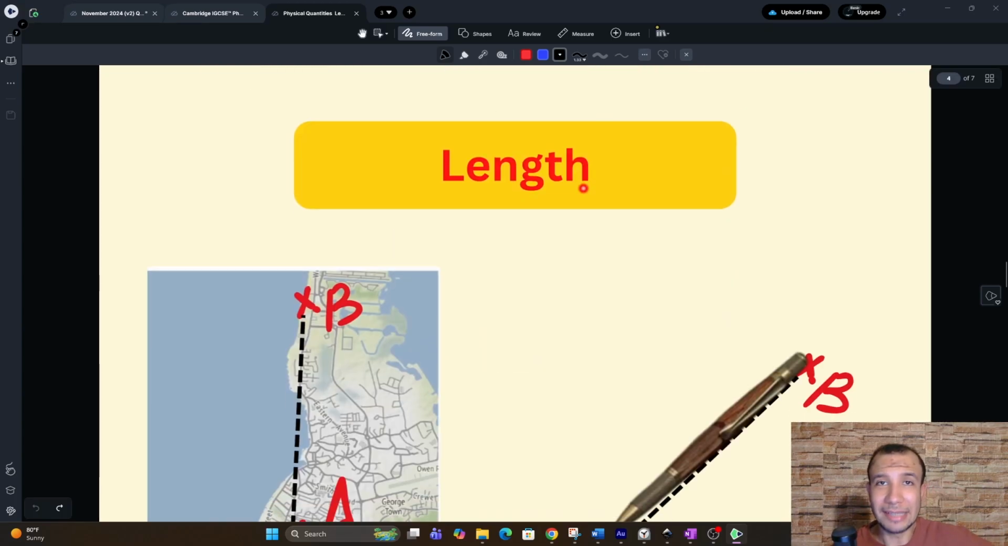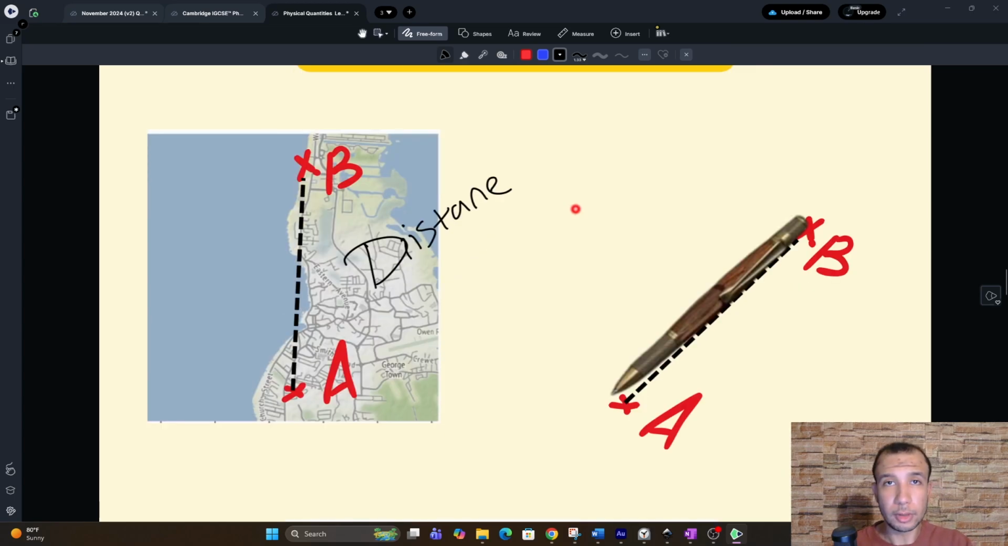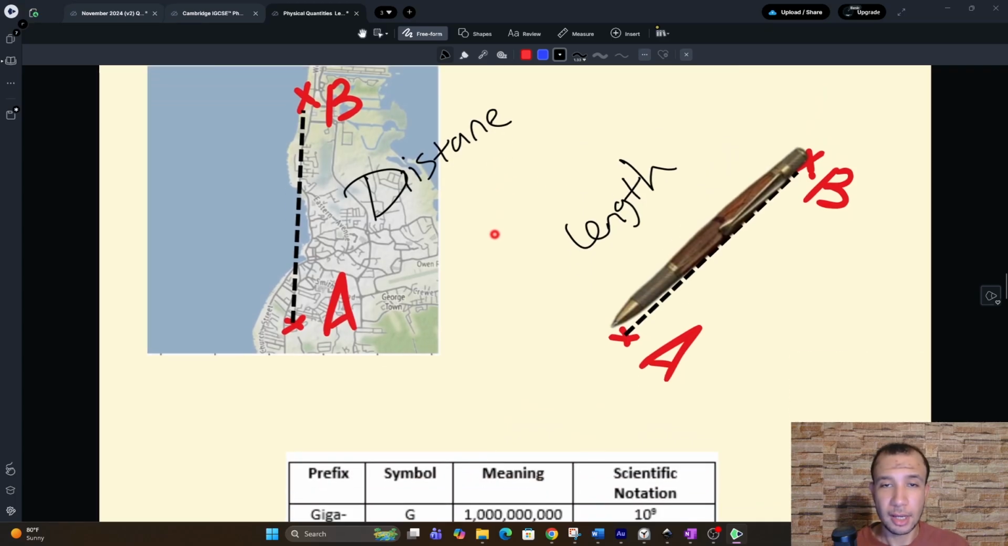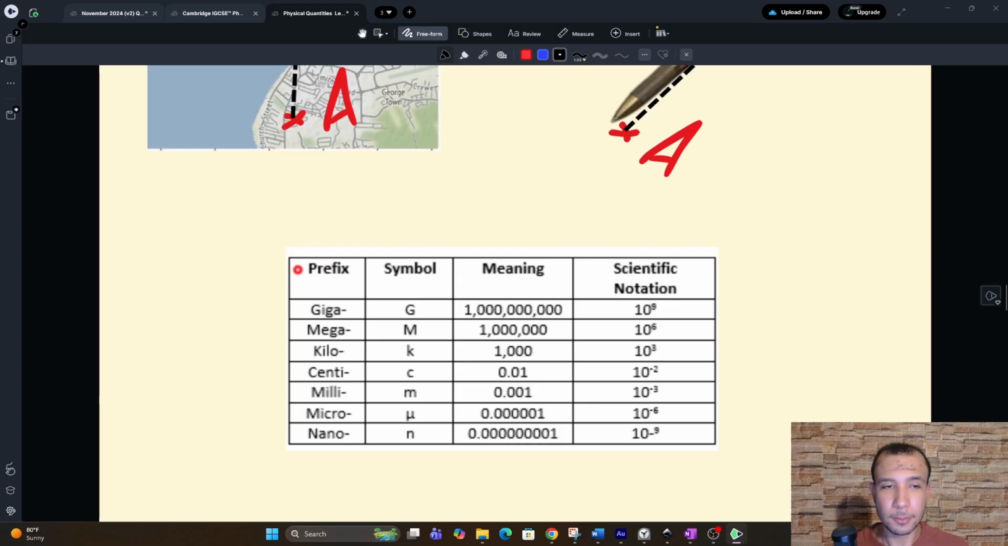So now let's talk about length. Length is basically the distance between 2 points in space. These 2 points could be on a map, and in this case, this is called distance, or the 2 ends of an object, and in this case, it's called length. There's not much to say here. You already know what a length is. Only one tiny thing to add is the prefix, the idea of a prefix.